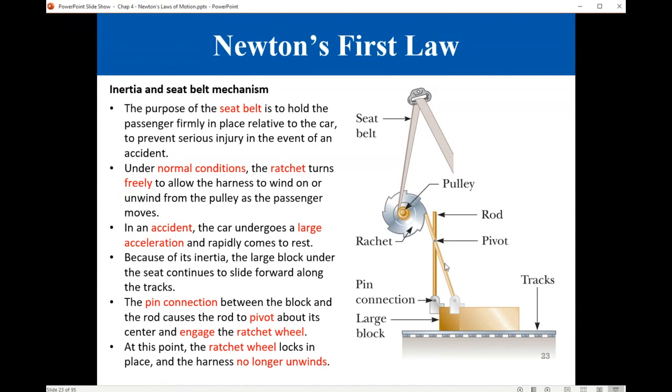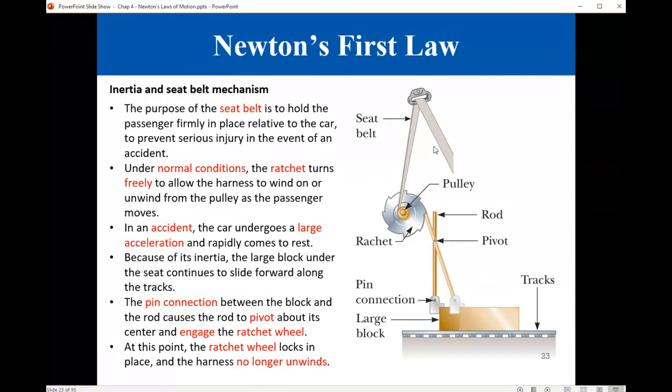Here we have this pivot, and you have this connection, this thread. The motion of this large block this way will make this arm rotate around the pivot and lock this ratchet mechanism. This way, the seat belt will be locked.